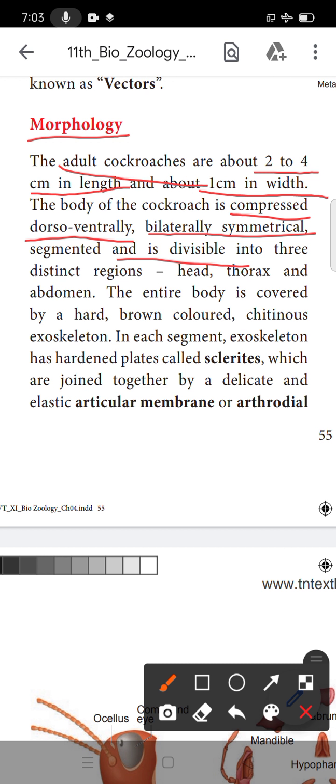The body is divisible into three distinct regions: head, thorax and abdomen. So cockroach வந்து நம்ம 3 டிவிஷனாக டிவைட் பண்ணலாம்: head region, thoracic region and abdomen region. The entire body is covered by a hard brown colour chitinous exoskeleton. நம்ம காக்ரோச்சோட பாடியை பார்த்தாலே தெரியும், ஹார்டாக இருக்கும், ப்ரௌன் கலரில் இருக்கும், சிட்டினியஸ் எக்ஸோஸ்கெலிட்டன்.